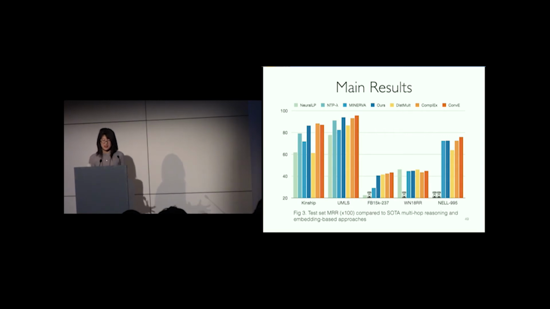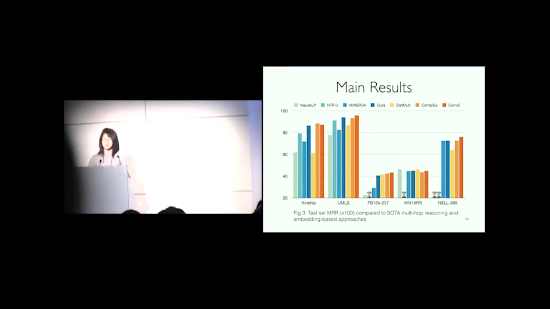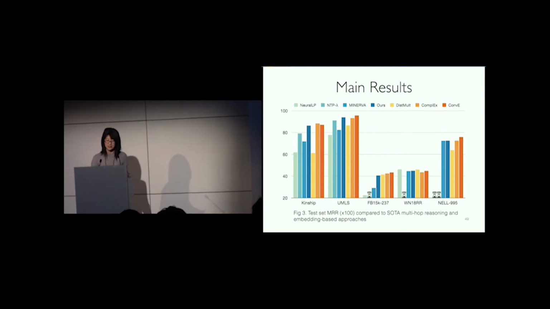To set the result in a wider context, for the main result, we compared with state-of-the-art multi-hop reasoning approaches and embedding-based approaches on the test set. So here, the dark blue bar in the middle is our approach. The blue bars to the left refer to the multi-hop reasoning baselines. And the little hourglasses here indicate a model that hasn't finished training within a certain time threshold.